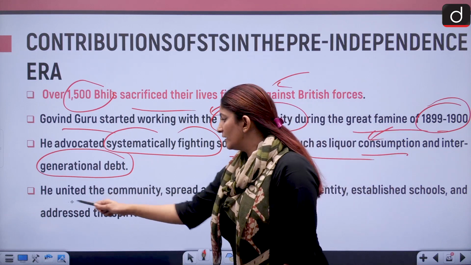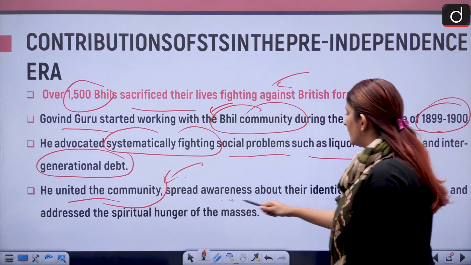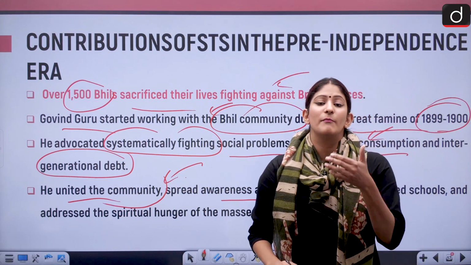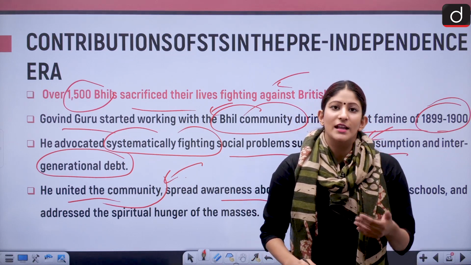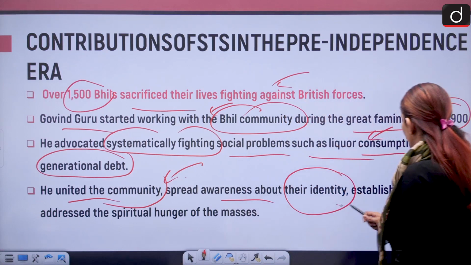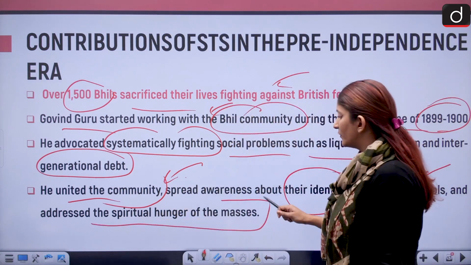And he united the community. First, unification was done, spread awareness about their identity, made them aware about their identity, the importance of their land, the importance of their culture. That means a social reformer. Also, establish schools and address the spiritual hunger of the masses.